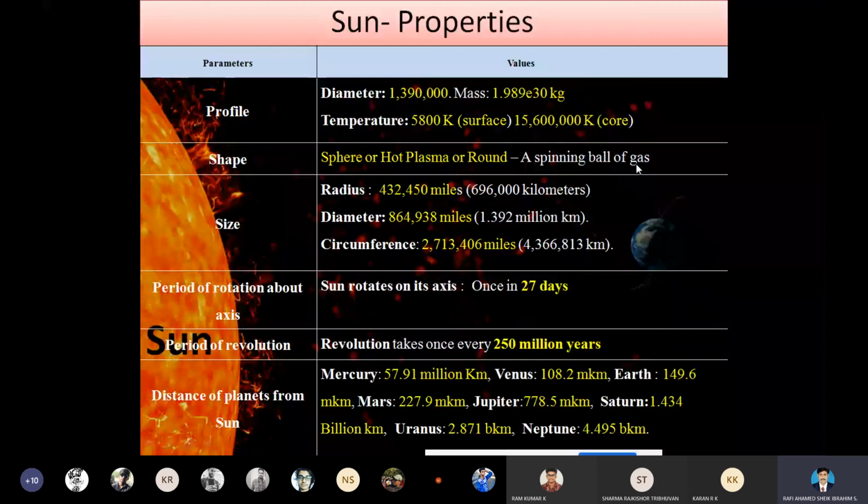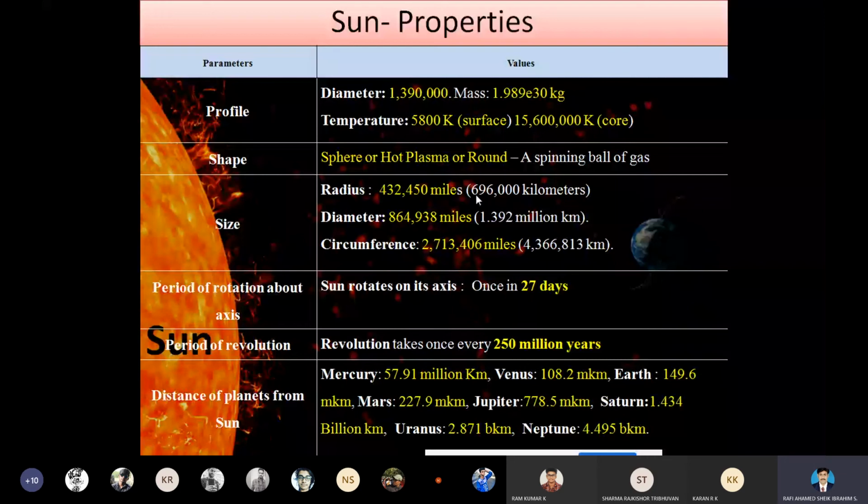Size. We are studying the size in terms of radius, in terms of diameter, and in terms of circumference. The radius is in the range of 432,450 miles. That is, in terms of kilometers, 696,000 kilometers.